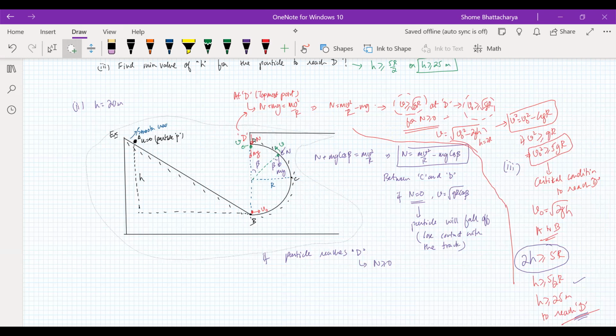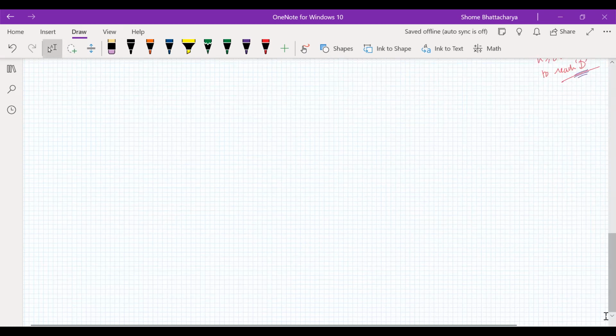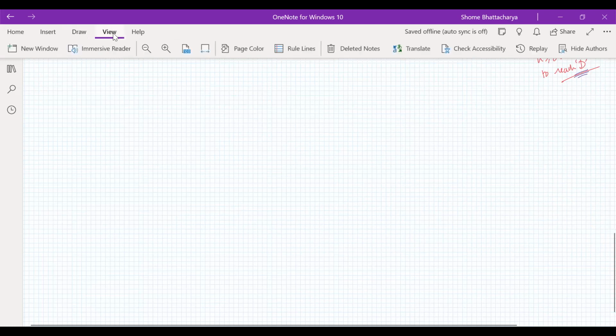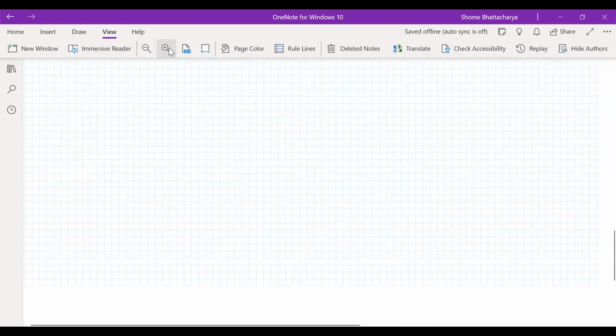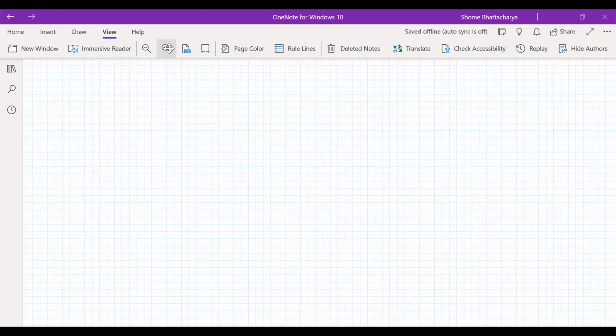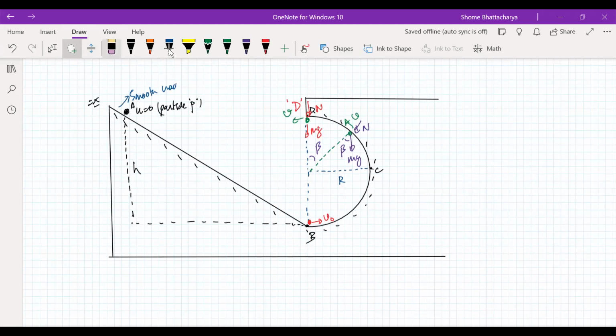Couple of people have sent the correct answers. If you take the angle beta from the top vertical, it will be cos inverse of 2 by 3. Therefore, if you take the angular displacement from the lowest point, it will be the complement of that, 180 minus. So now let's work that out. Let me forget about the point D now. I'm concentrating more on this point here.